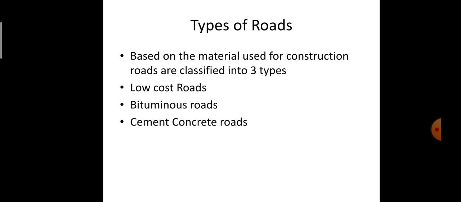Next, coming on to types of roads, based on the material used for construction, they are classified into three types. First one is low cost road, second is bituminous road, and third is cement concrete road. Coming on to the first type, that is low cost road.